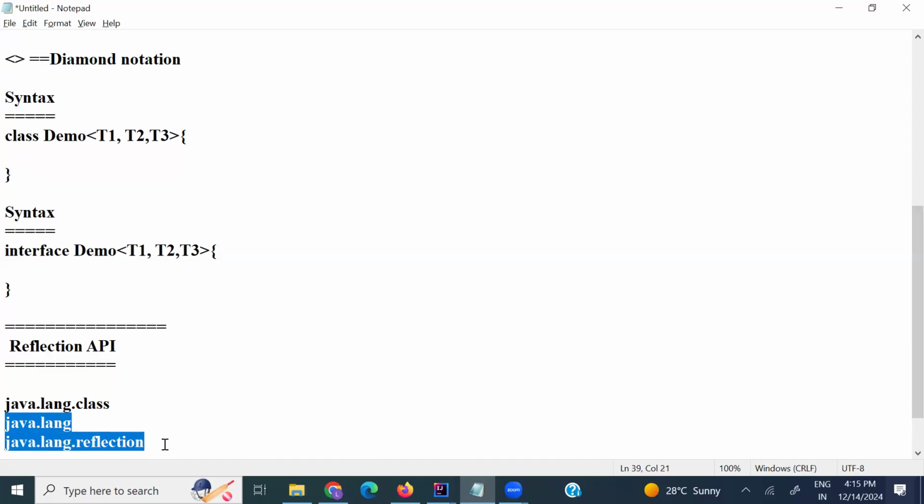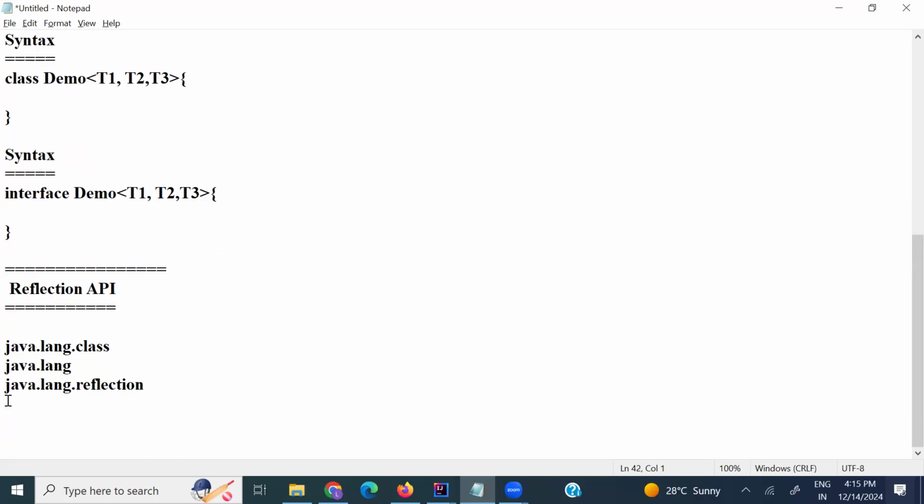What is the reflection package? The reflection package is java.lang.reflect, a package that encapsulates several important interfaces and classes. It has several interfaces and classes as well.